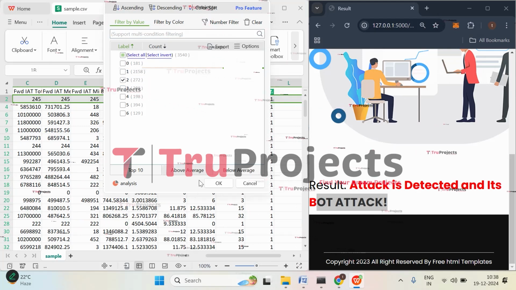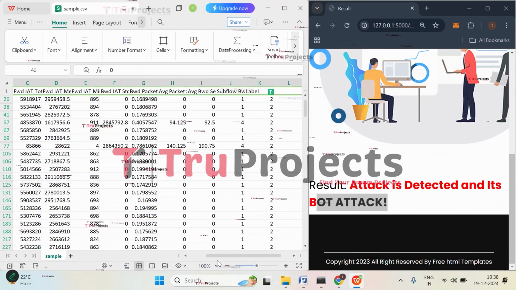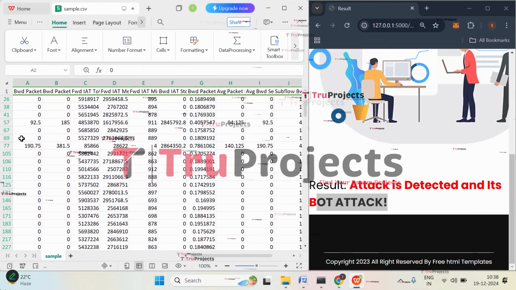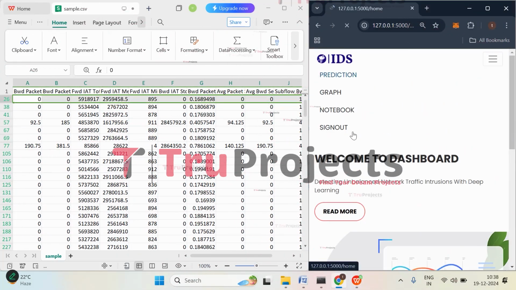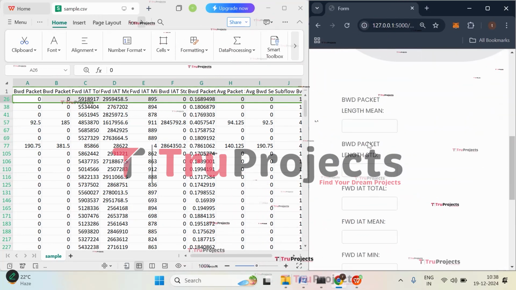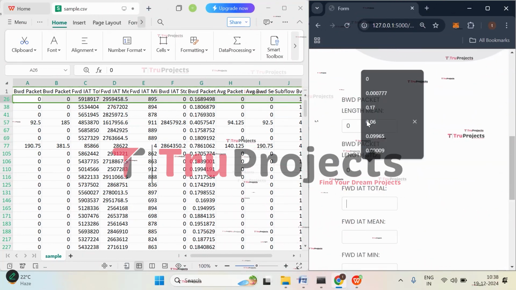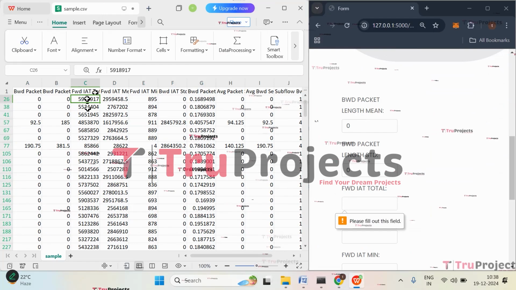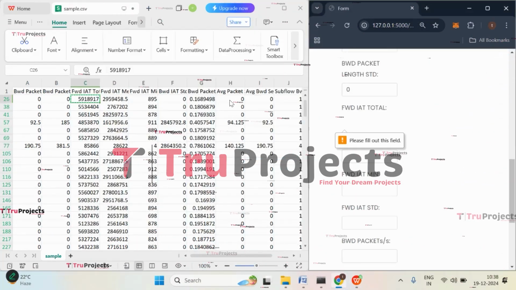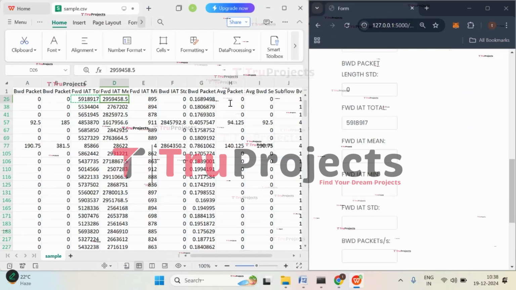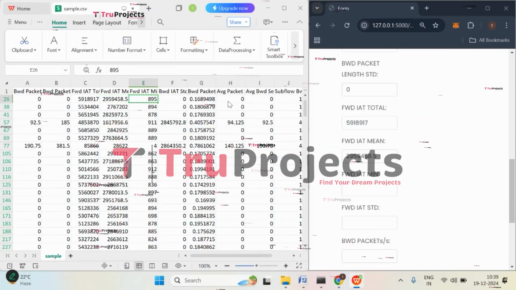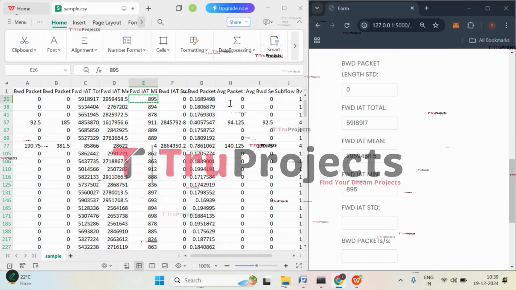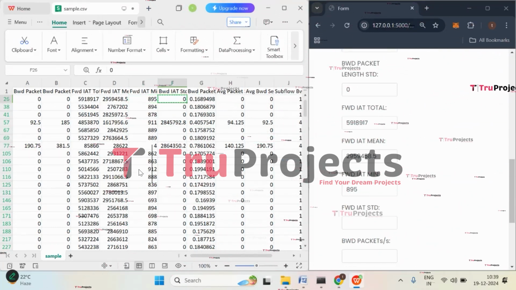Now let's apply filter to class 2 and enter the values. So let's enter the first case. The backward length mean and standard deviation is 0. The next value is forward IAT total, forward IAT mean, and the next one is min, that is 895. Then the next value we have is 0.